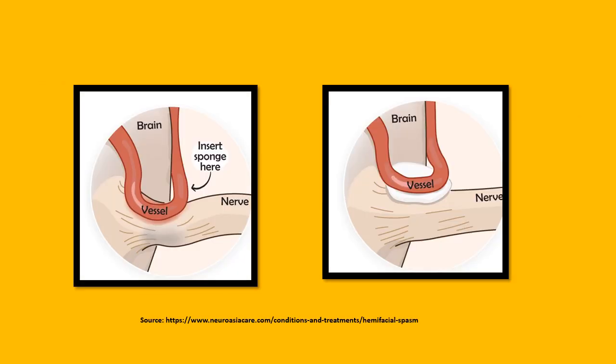This figure shows an abnormal vascular loop on the left pressing on the facial nerve and on the right during microvascular decompression. A sponge of Teflon or gel foam is placed between the vascular loop and the facial nerve.